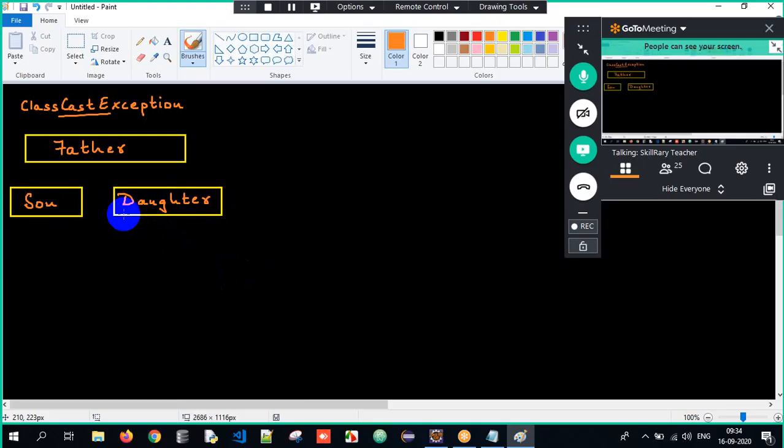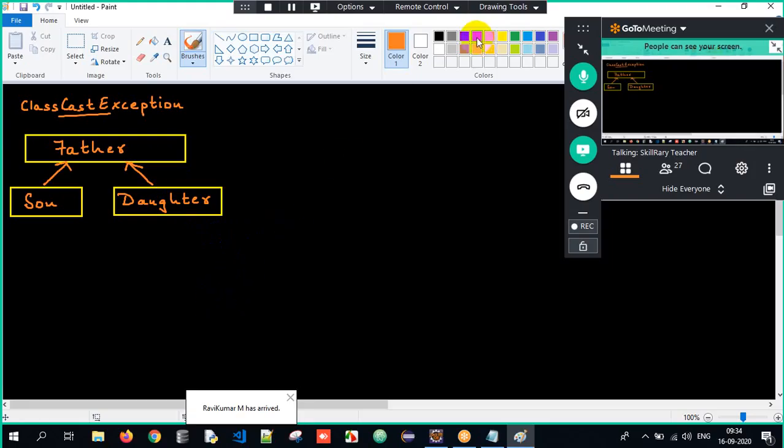As of now, there are three classes: Father, Son, Daughter. There is an is-a relationship between them, which is nothing but inheritance. Daughter and Son are the subclasses of the Father class.